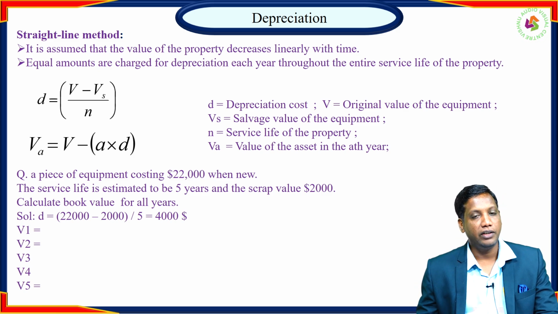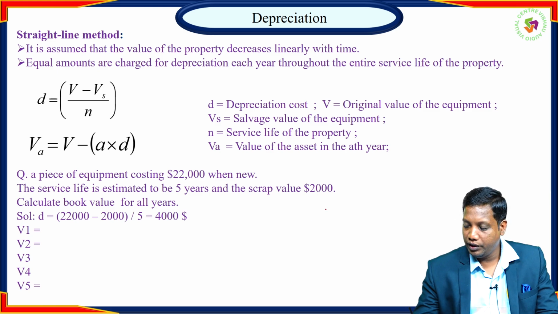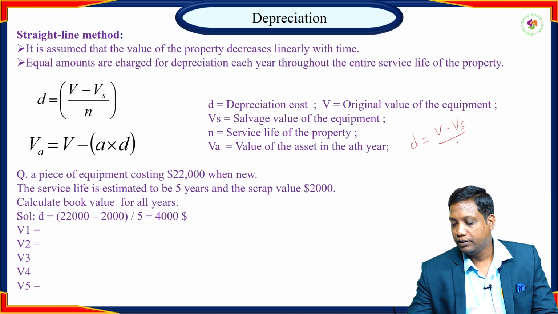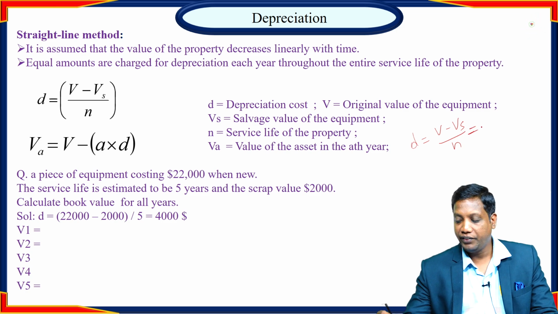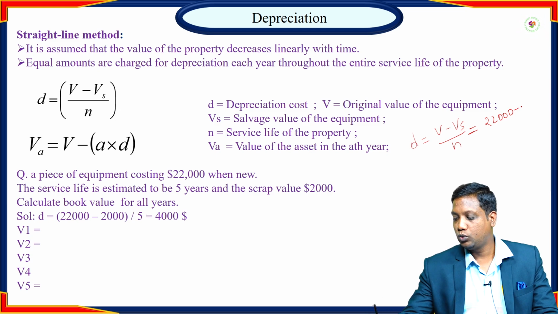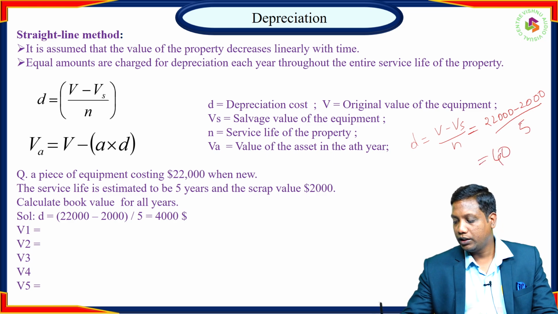Depreciation cost first: D equals V minus Vs divided by N. V is the original value of the equipment, $22,000, minus the salvage value $2,000, divided by N, which is given as 5. So we get $4,000.